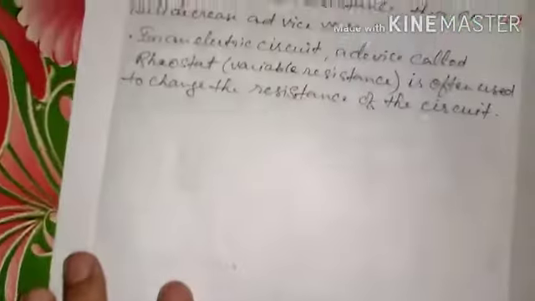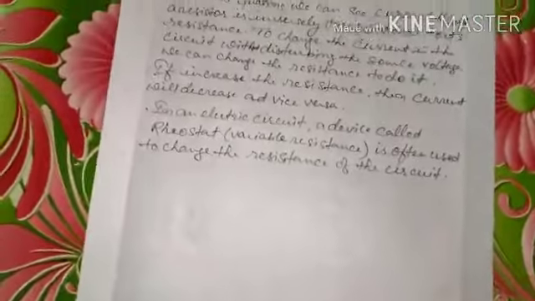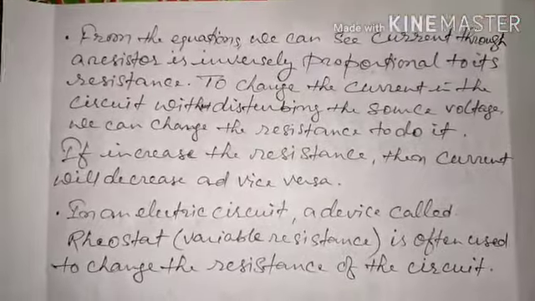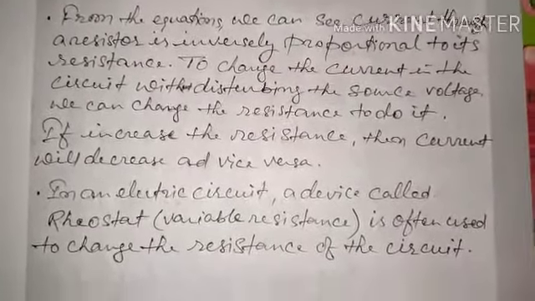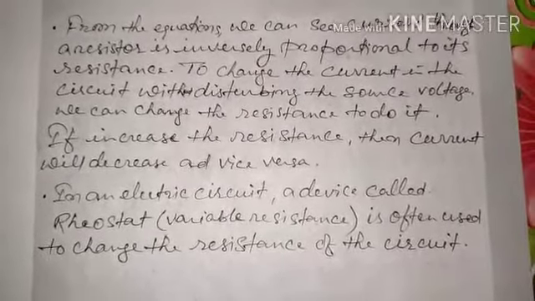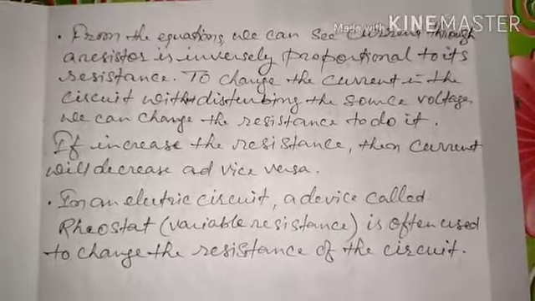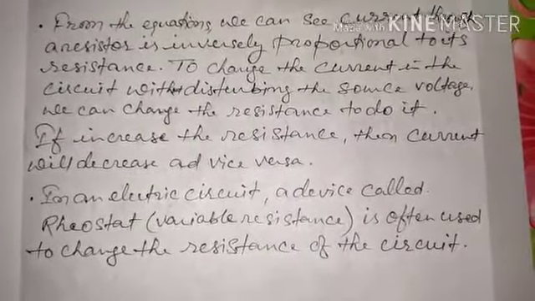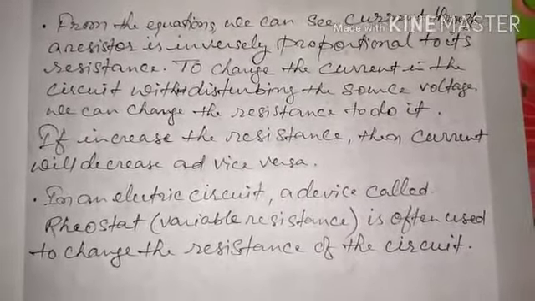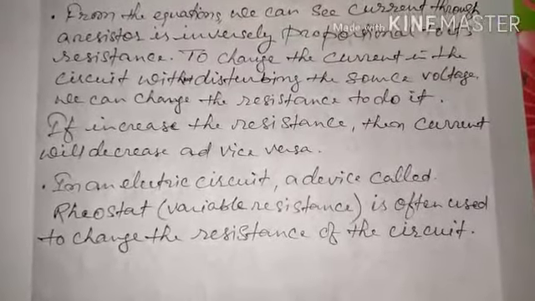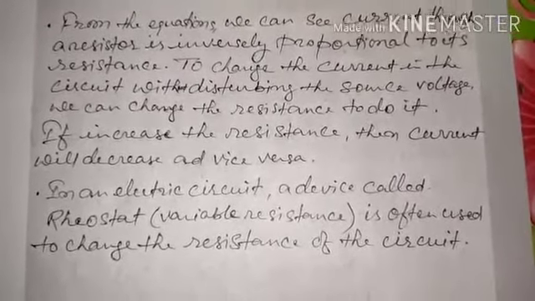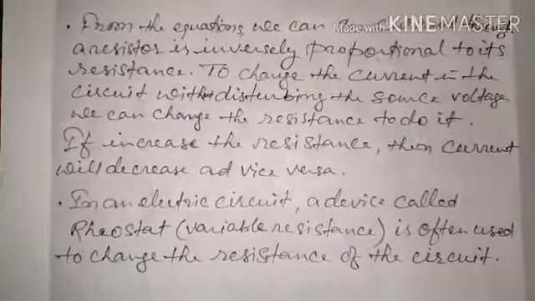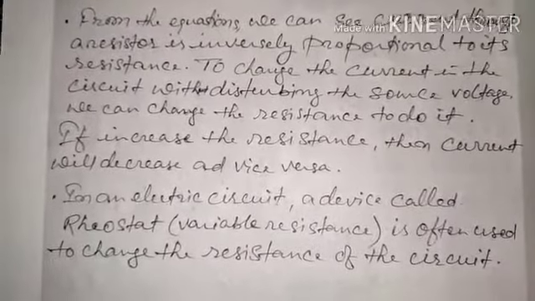Now let us see some more things. From the equations we can see the current through the resistors is inversely proportional to its resistance. You can see that there is an inverse relation between current and resistance. It means if we increase the resistance, current will decrease. If we decrease the resistance, current will increase, and vice versa. This is a very simple thing. We all must know these things already.